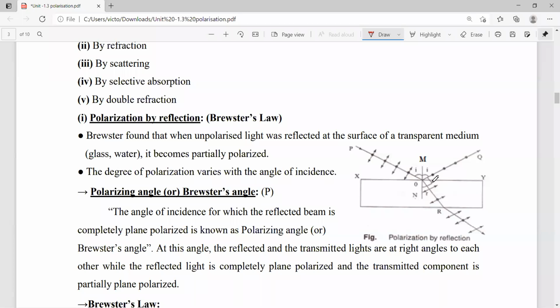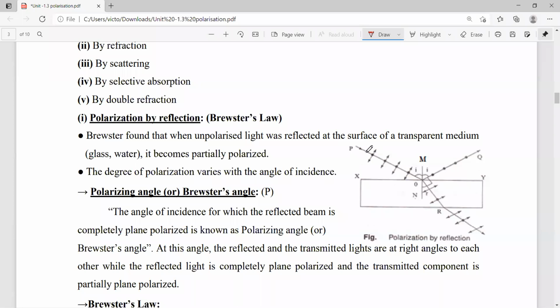Now, you observe that on the reflected side, there is only a horizontal electric vector. Only horizontal vector. That means the light wave has only a single direction, so automatically it is named as polarized light. One-sidedness, or light having a single direction, is nothing but polarization.